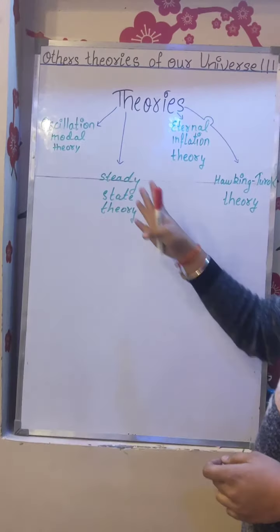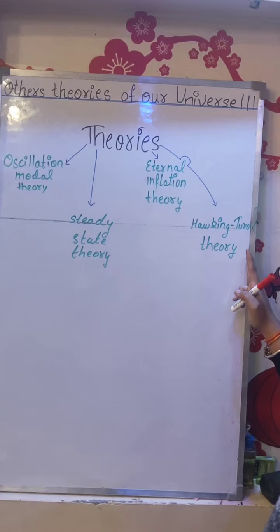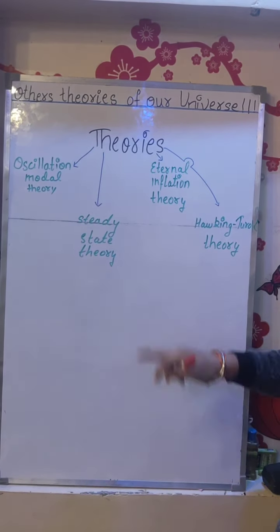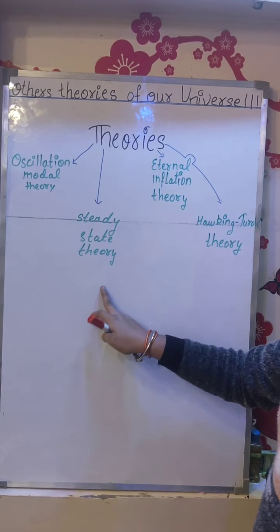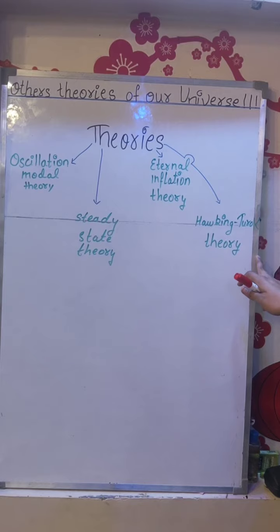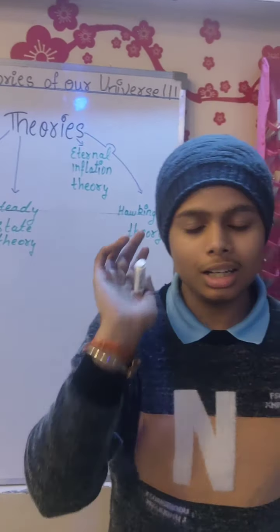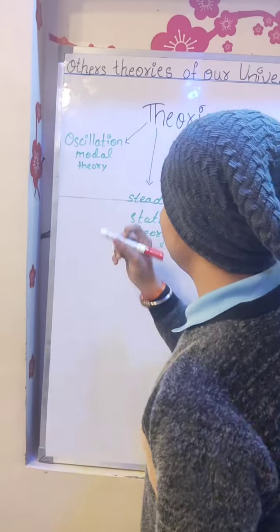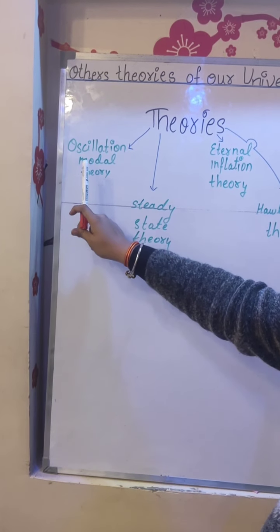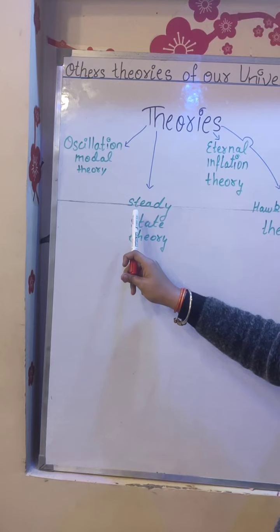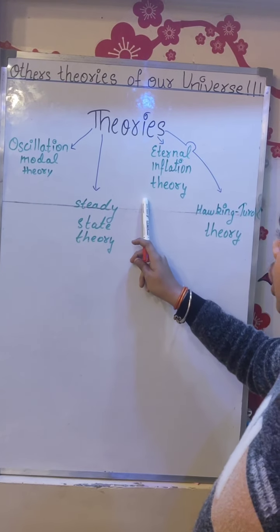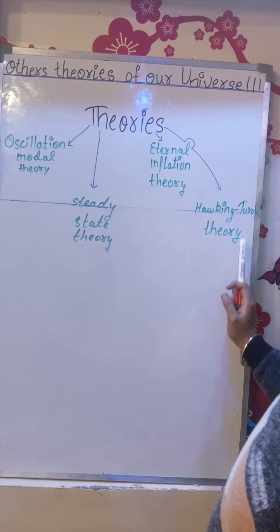So here are four theories, and I have told you about this theory also in a previous video. Today we are going to learn about these three theories and a little about this theory also. I'm going to give you a hint, and you will understand about this theory. Okay, let's continue. I'm going to tell the names. The first theory is the oscillation model theory, second is the steady state theory, third is the eternal inflation theory, fourth is the Hawking Tulip theory.